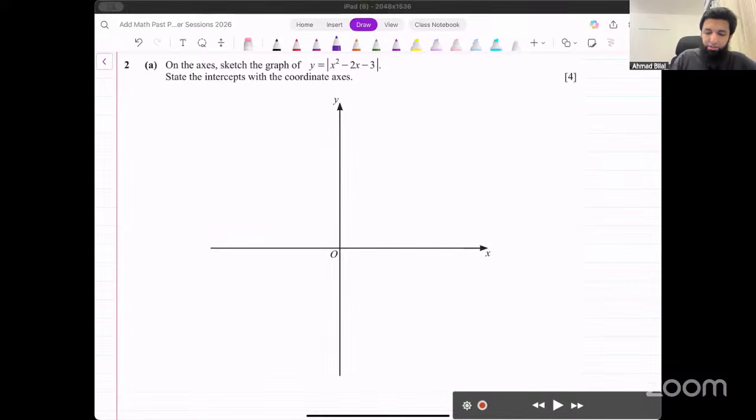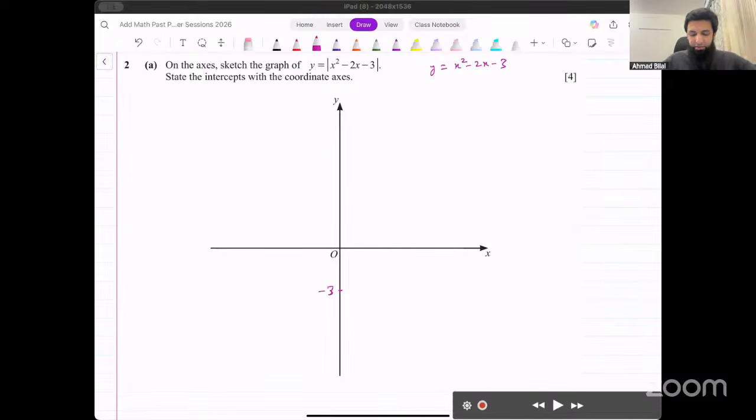Okay, let's do that. What's the y-intercept going to be of the original graph? Right now I'm just thinking of this graph first of all, x squared minus 2x minus 3. Let's think of this function first. Now what's the y-intercept for this? The y-intercept for this is -3. So we have one point on the graph that is at -3. Let's just mark it for now. We know it's going to be reflected later on. This is one point that we've got.